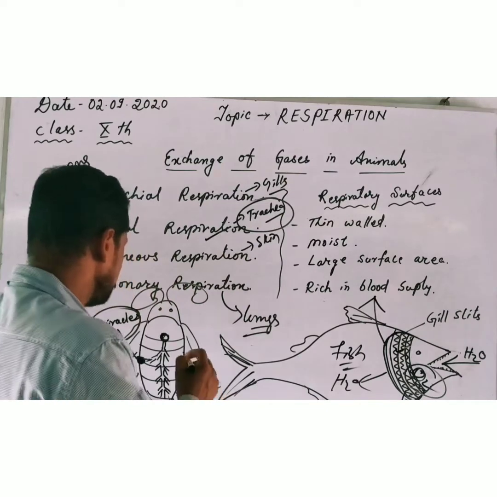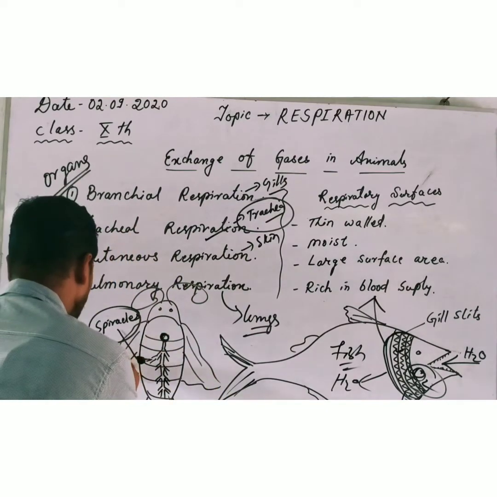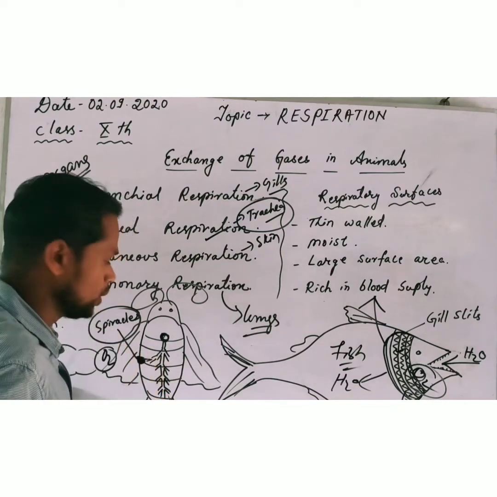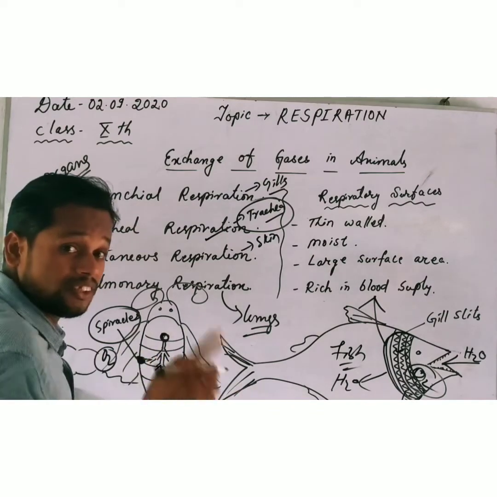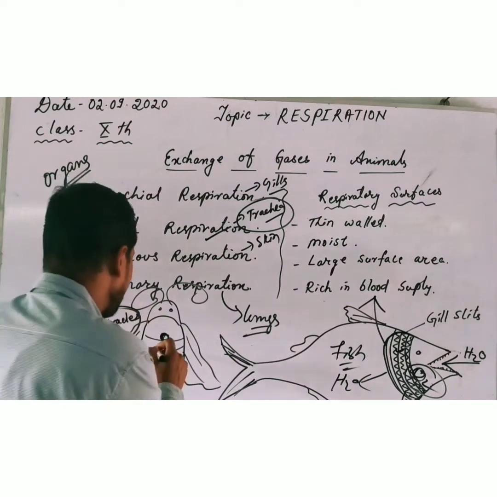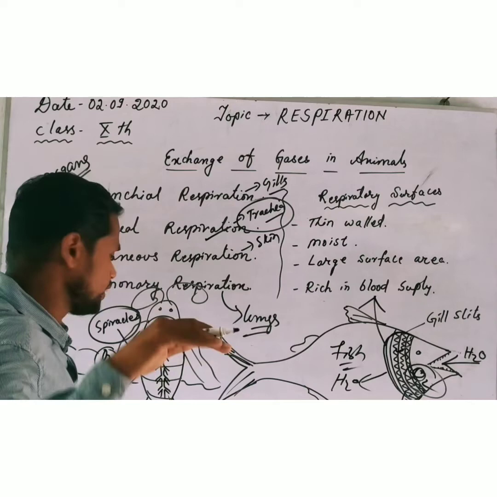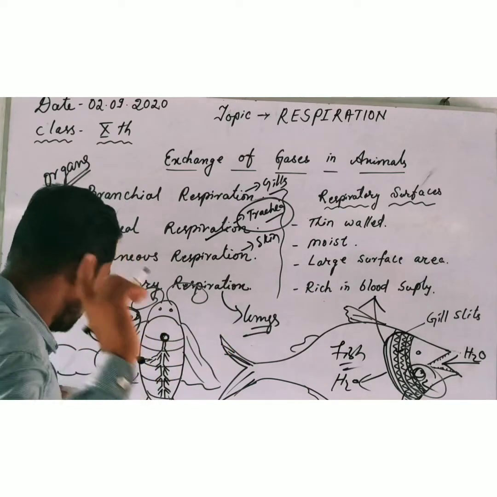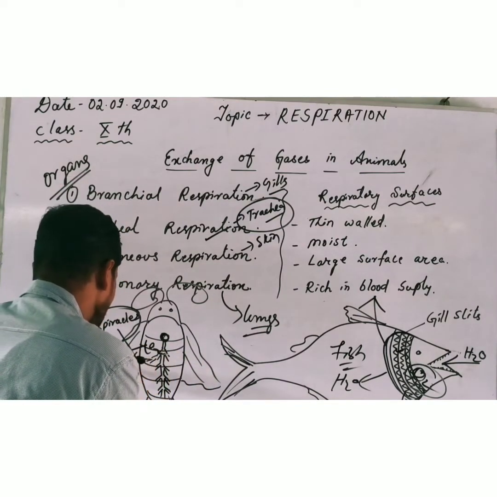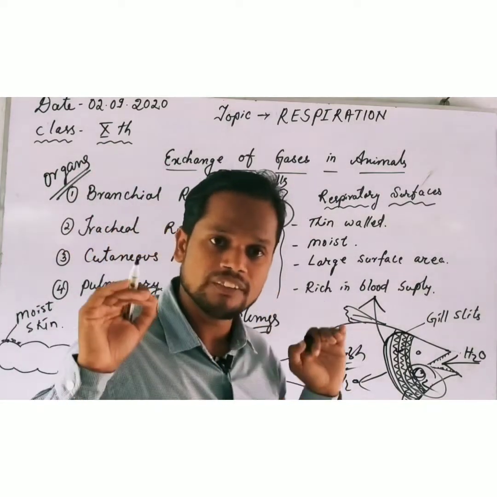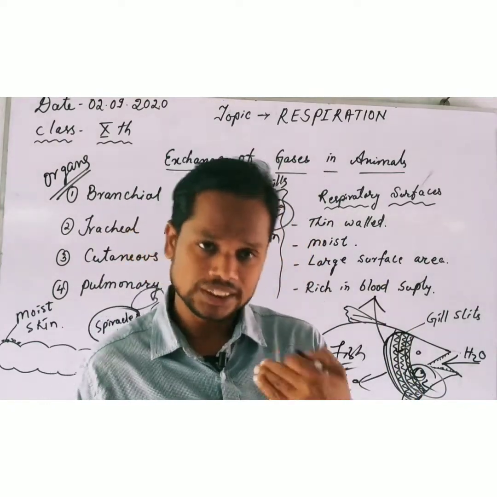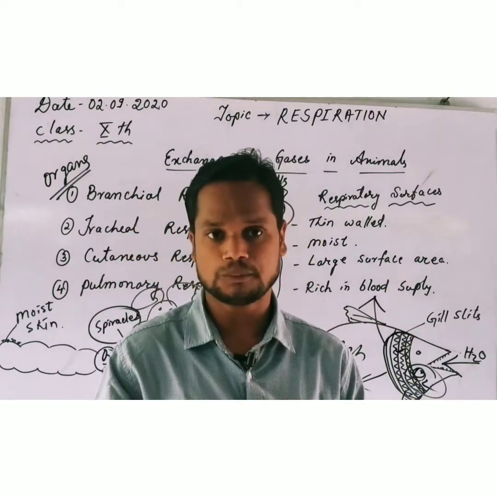Okay. Here, what is happening? The O2 present in the atmosphere, when it comes in contact with the spiracles, what happens? Due to the concentration gradient, in the environment the O2 concentration is high, and in the body of the cockroach the O2 concentration is low and CO2 concentration is high. That's why the CO2 present in the body of the cockroach will come out, and the oxygen present in the atmosphere will enter in. So by the process of diffusion, the process of respiration or gaseous exchange occurs.